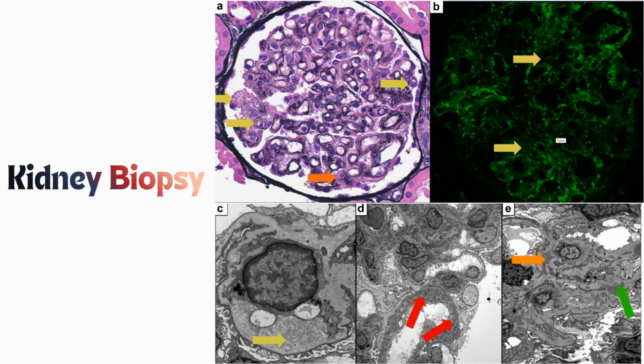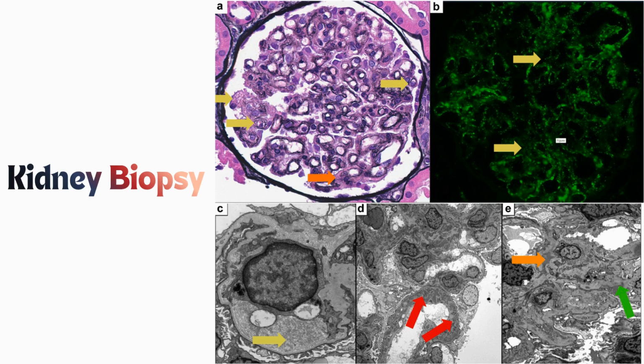On immunofluorescence, there are sparse C3 deposits in what is described as a starry sky pattern. This is an important clue because it suggests activation of the complement pathway. But the deposits are relatively limited. This is not the heavy immune complex pattern we might expect in lupus nephritis or MPGN. Instead, it's more subtle, more compatible with complement-mediated endothelial injury.